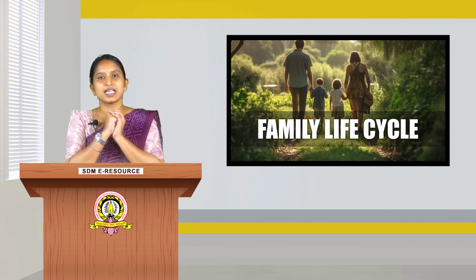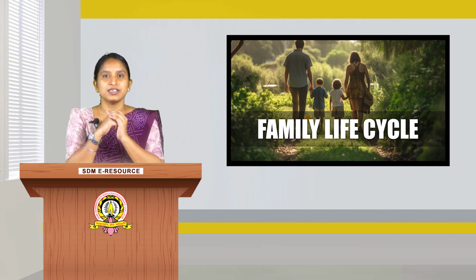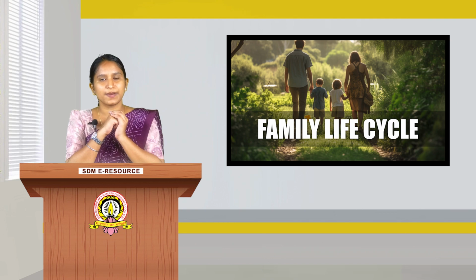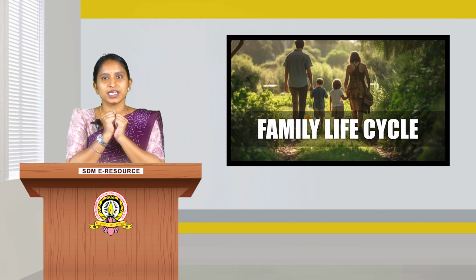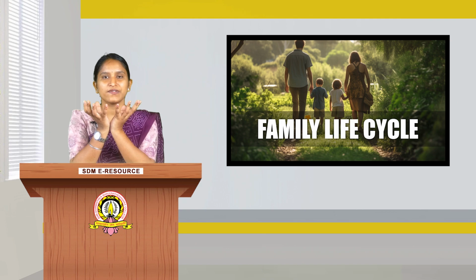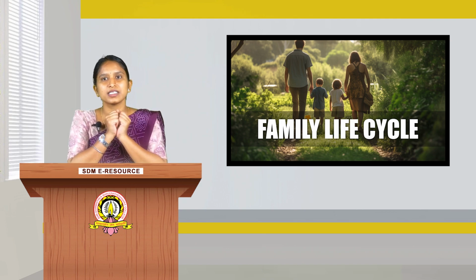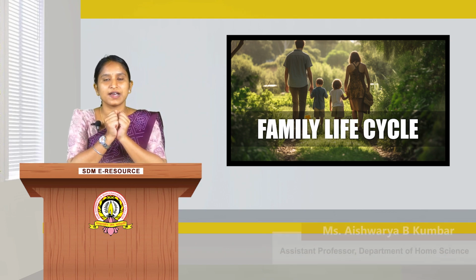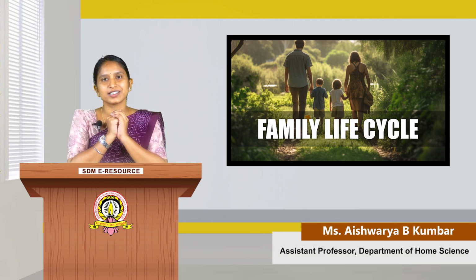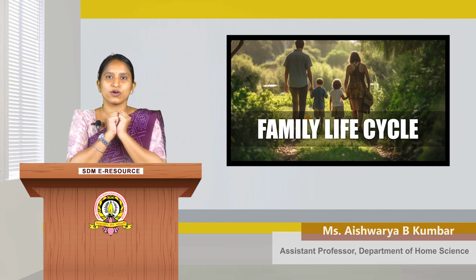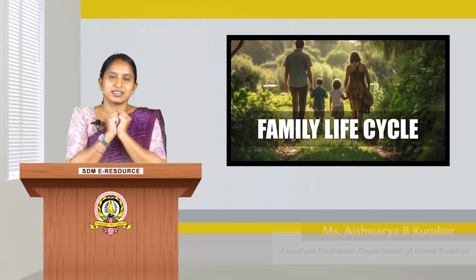I hope you understand this family life cycle. So what are the three stages of the family? The beginning stage, expanding stage, and what about the last one? The last one is the contracting stage. We can say the beginning is like flowering, right? And what happens in the expanding stage? The flower blooms, right? And what happens in the contracting stage? The flower gets dried off. This is how the life of an individual happens.